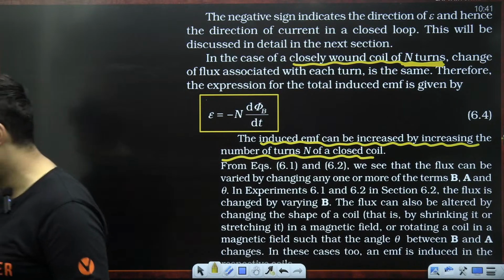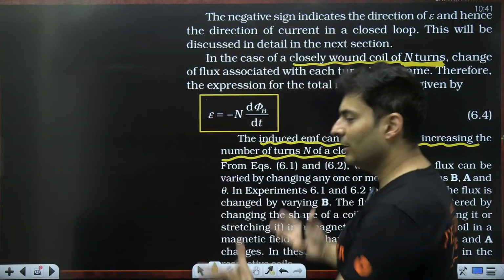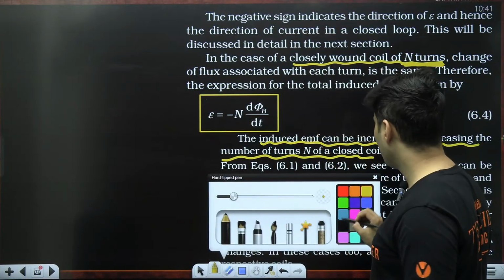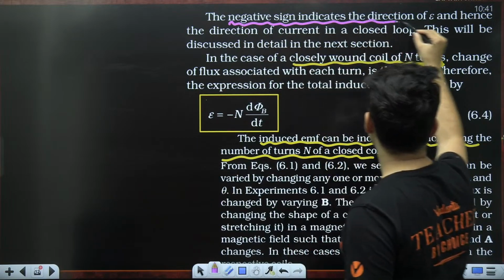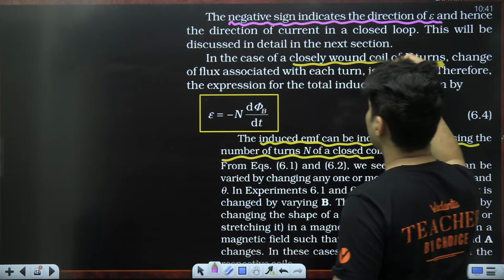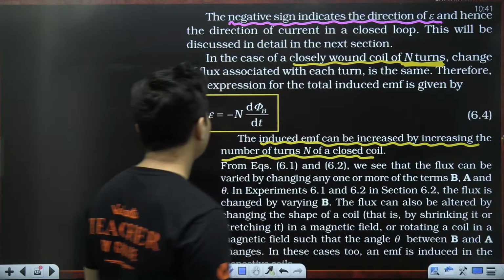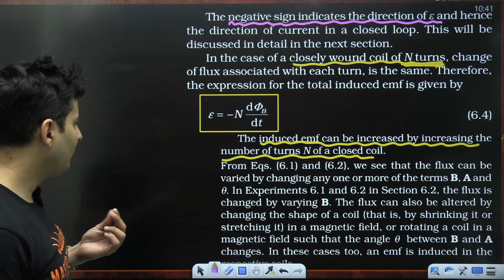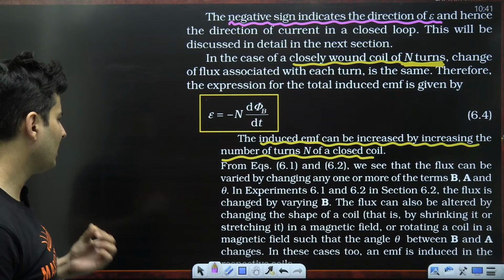Very good. Everybody understood. So everybody needs a Pandu and Champa in life to understand any kind of complex law in physics. What is that negative sign? Let's talk about that negative sign. The negative sign indicates the direction of the EMF and hence the direction of the current in a closed loop. This will be discussed later. Anyways, now the flux can also be altered by changing the shape of the coil, or rotating it. In these cases too, EMF is induced.